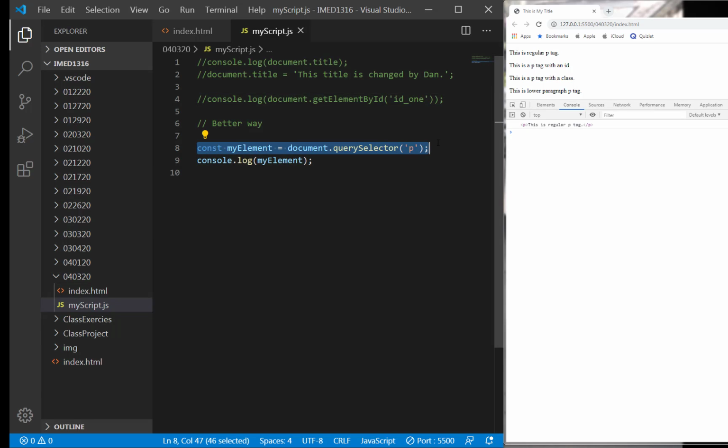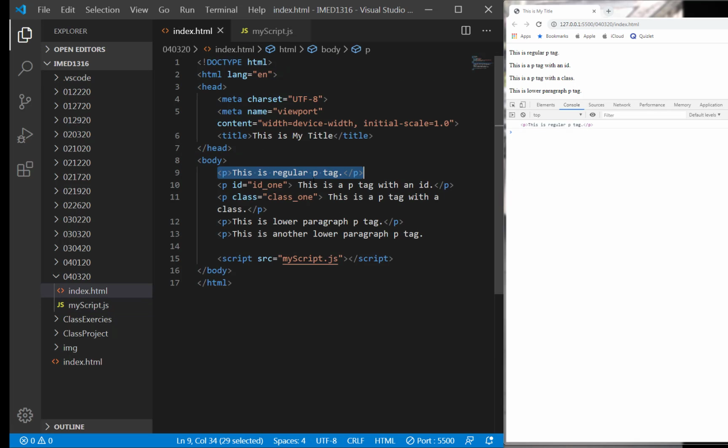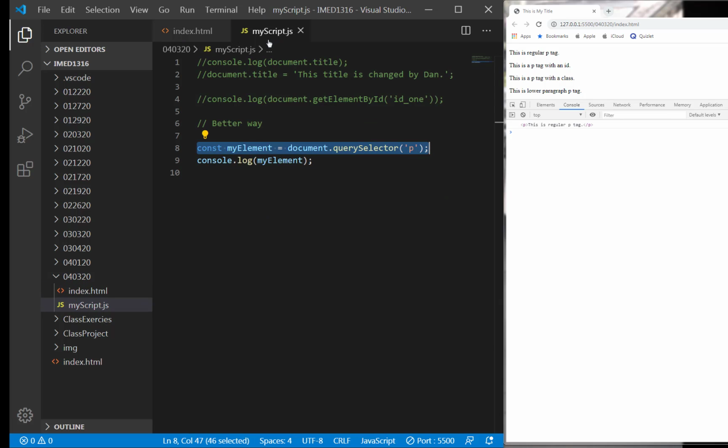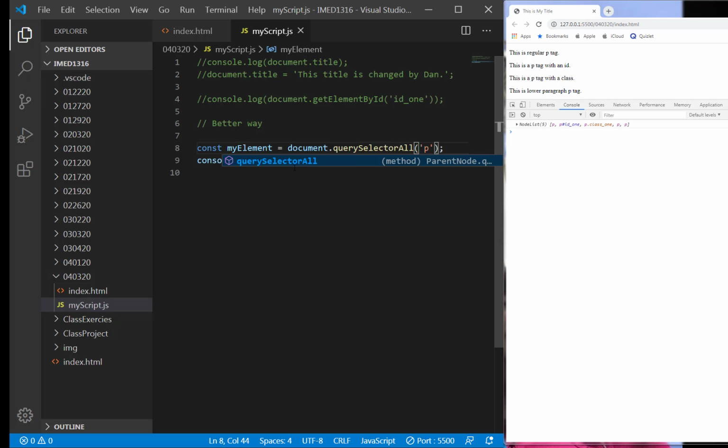So this is the first P tag that comes across here, that one right there. What if I want to see all of it? Well, I want to see all the P tags. Instead of doing query selector, I just put the word all, the other one I was telling you about. And the moment I do that, it gives me the entire array of these P tags. I click the pull down arrow right here, and look, this is the first P tag, then the second one, and the third one. And now these are arrays. Arrays are a special data type.